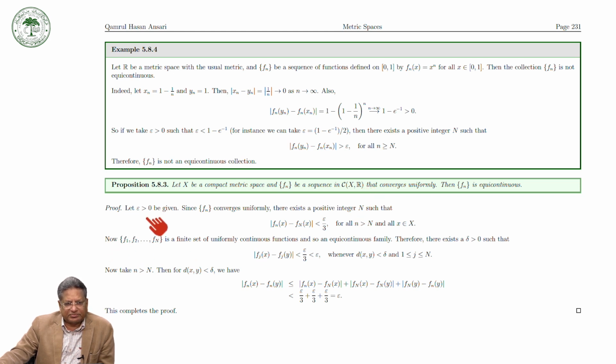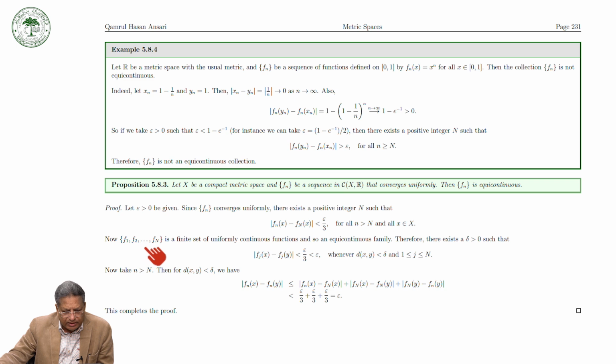So let epsilon be given. Then since Fn converges uniformly, there exists a positive integer N such that |Fn(x) minus F_N(x)| is less than epsilon by 2 for all n greater than N. Sorry, this should be capital N.